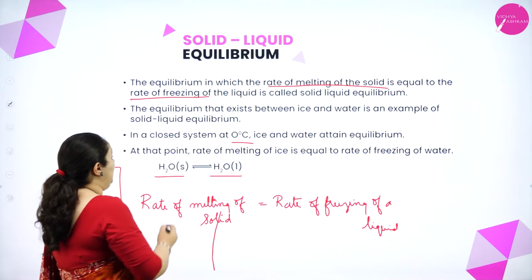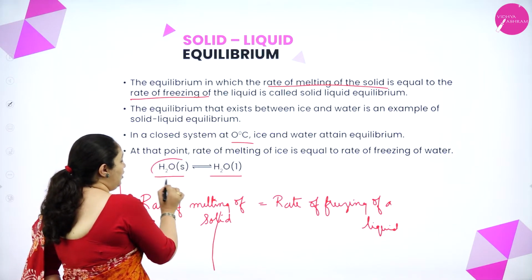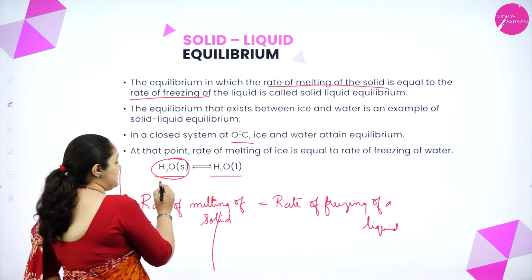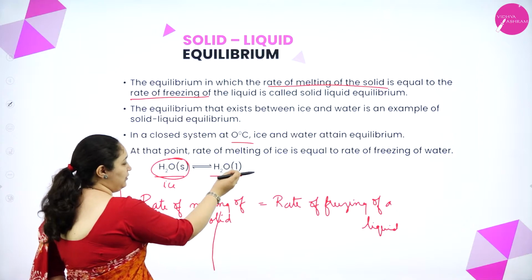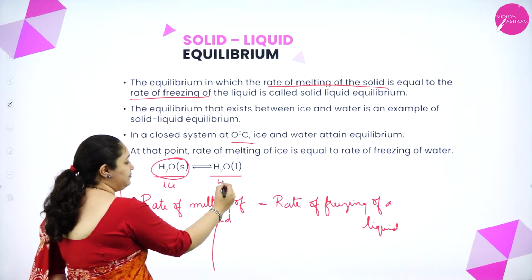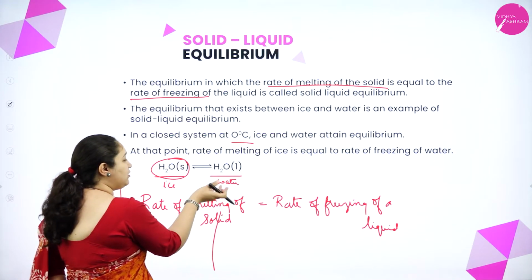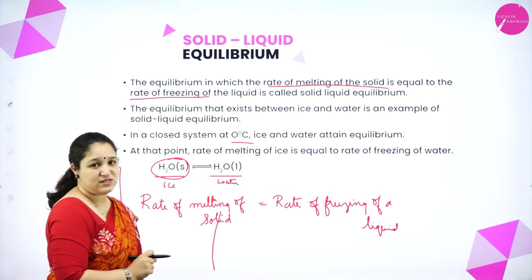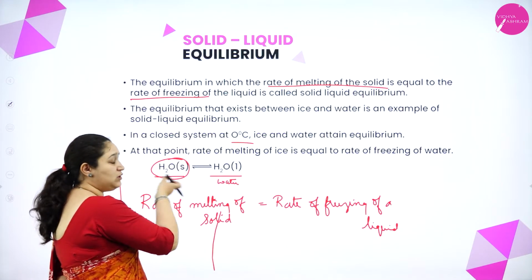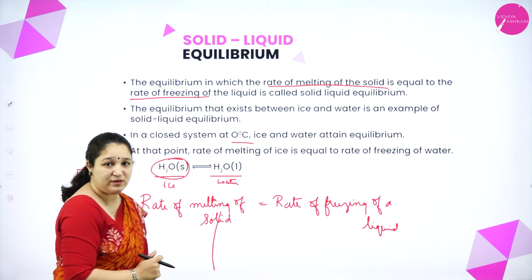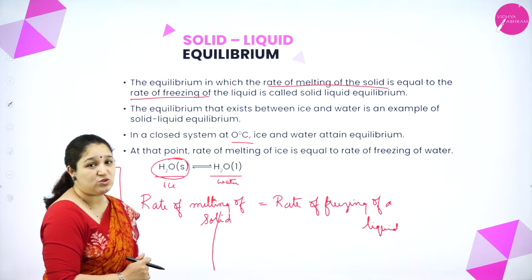That is, some molecules of ice are getting converted into liquid state and the liquid water is getting converted to the solid state. So the equal number of molecules from ice to water, water to ice, so it is in equilibrium. I hope you have understood this.